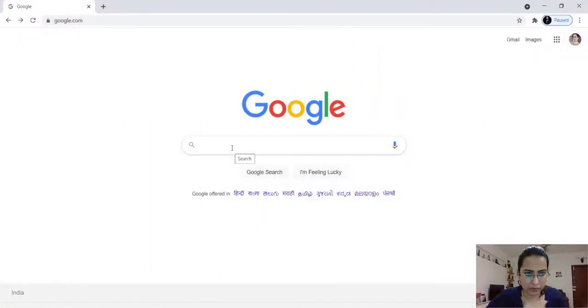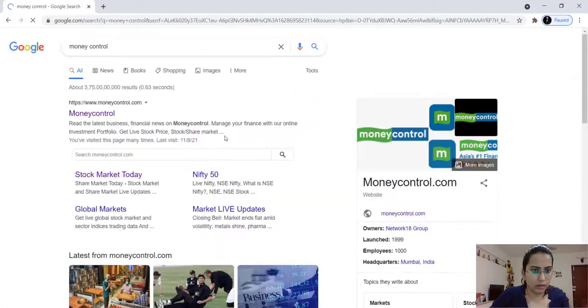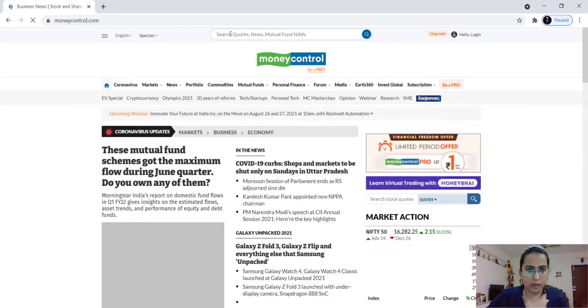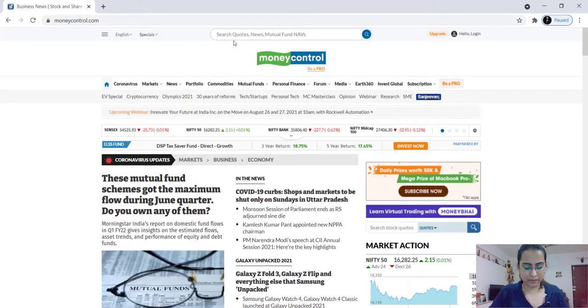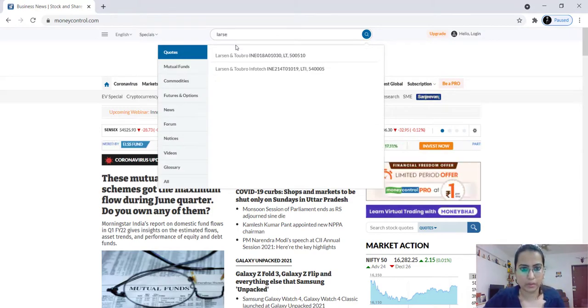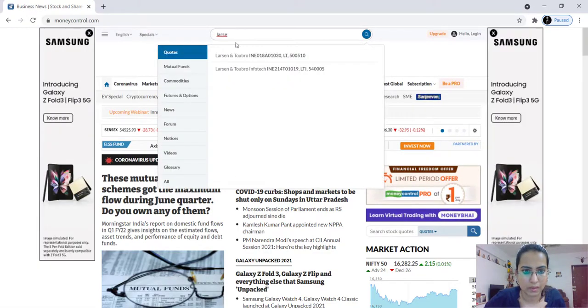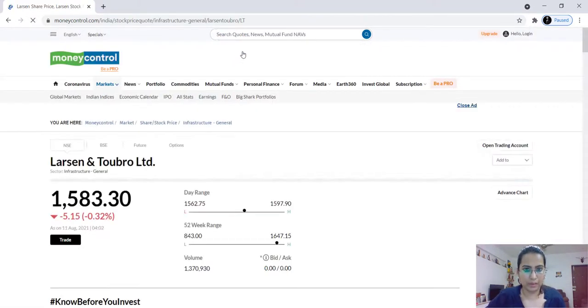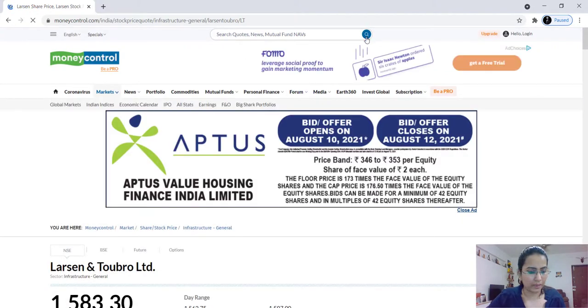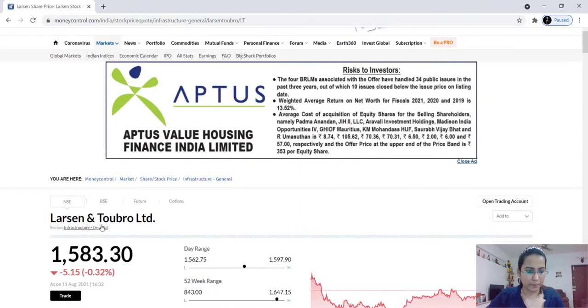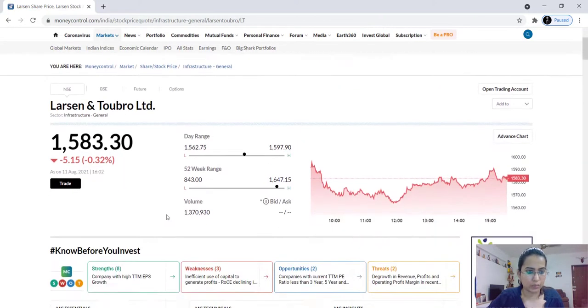Let's search for Money Control first. Then let's search for one particular scrip in Money Control. Let's say we search for Larsen and Toubro here. Type Larsen and Toubro in the search bar. Once you press enter, or click on the search button, you will land on this page relating to Larsen and Toubro Limited.